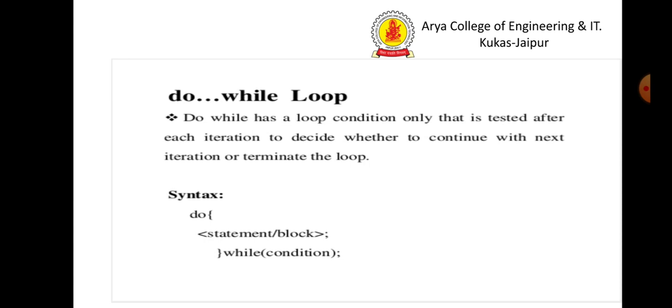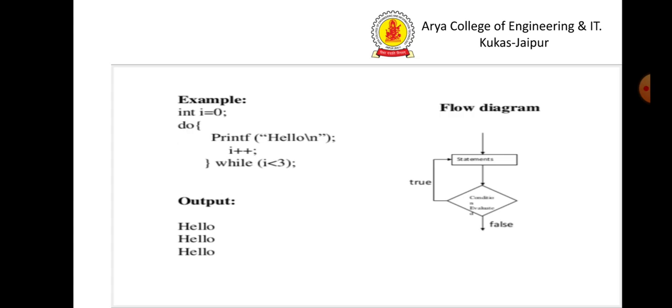the condition that the do will execute the statements or not. Here you can see in a flow diagram that first the set of statements will execute and then the condition is checked, and if it is true then the set of statements will execute, and if it is false then it will come out. The do while loop is an exit controlled loop.